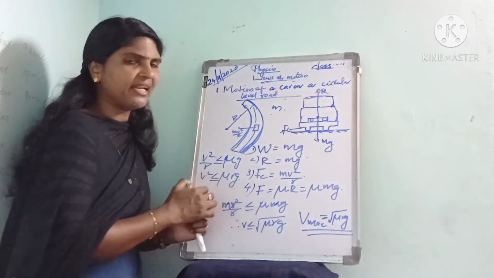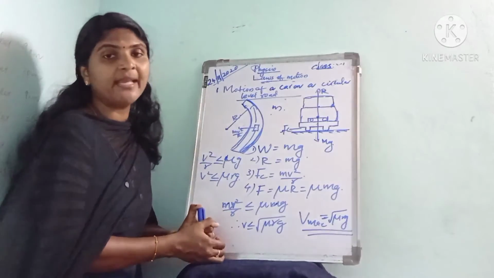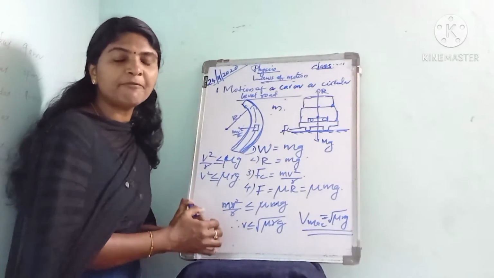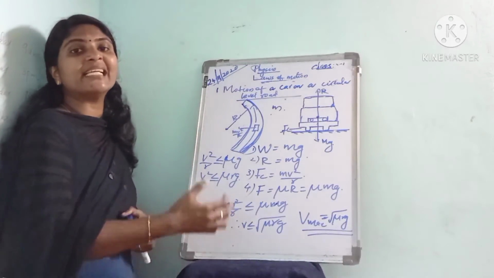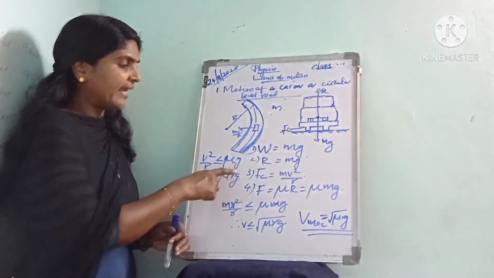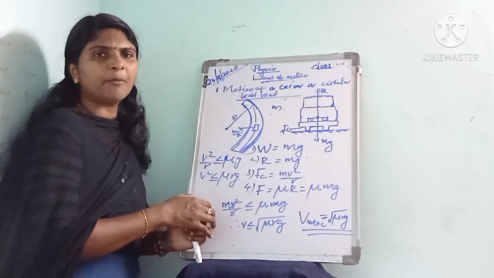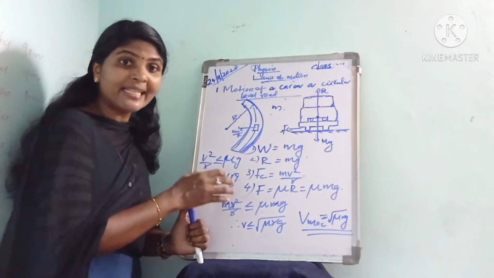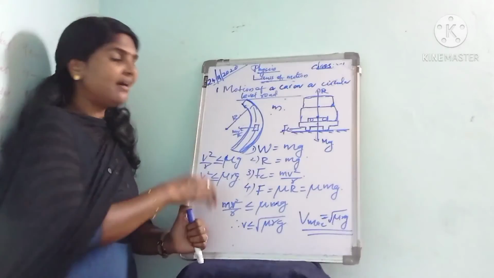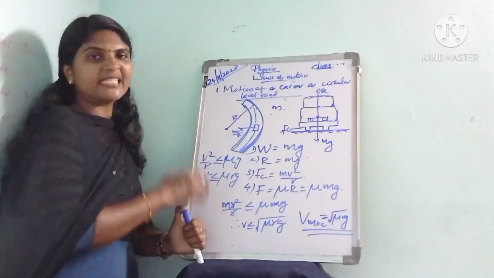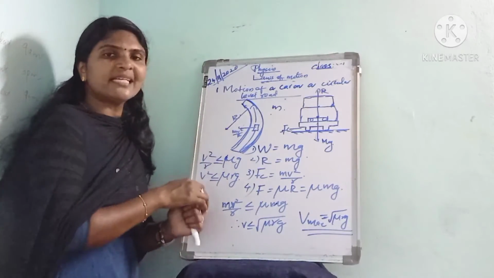If the velocity exceeds root mu r g, the car will skid off the road, because the maximum available friction is insufficient to provide the necessary centripetal force. Here the centripetal force required by the car is actually provided by the frictional force.